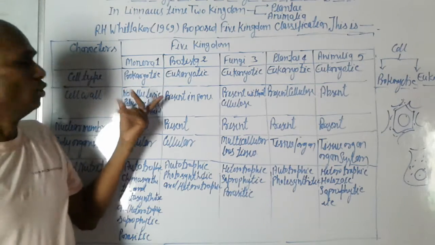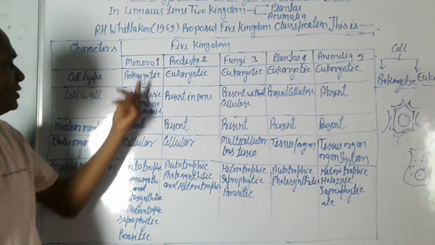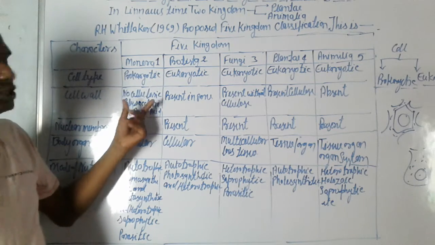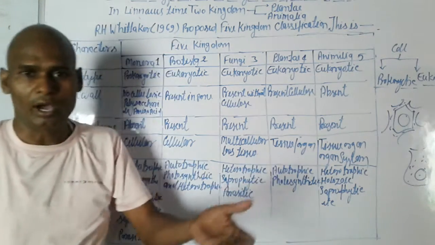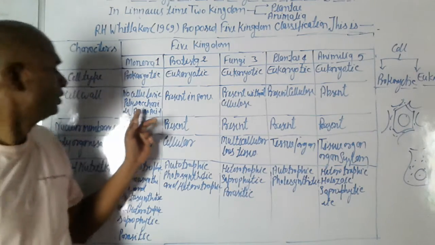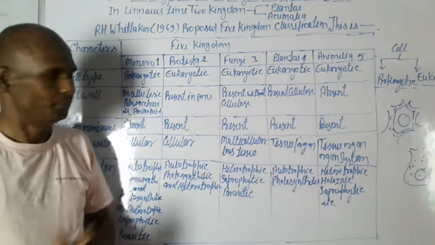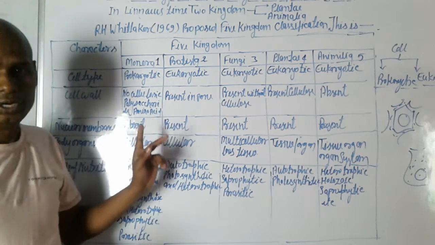In Monera, the cell wall has no cellulose; it is made of polysaccharide and amino acid.